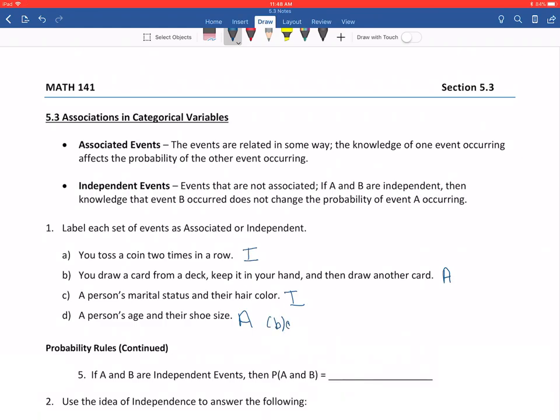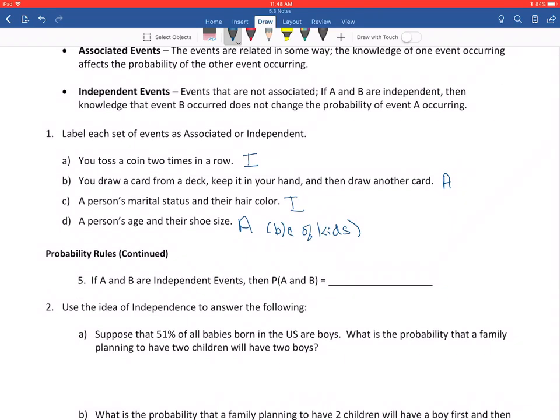So I would have to say on this one, associated, because of kids particularly. That would give me some idea of whether or not their shoe size might be a certain thing. So that is the main bit of this section that I need you to be able to know and understand for later parts of the course.